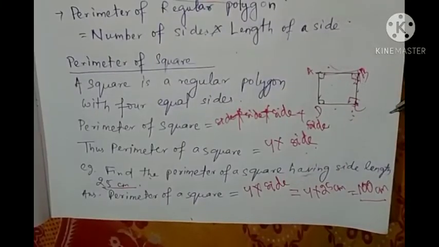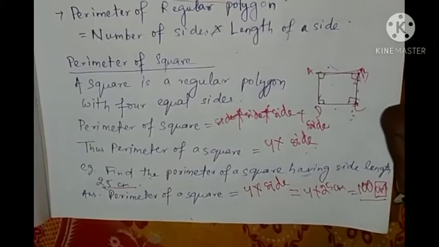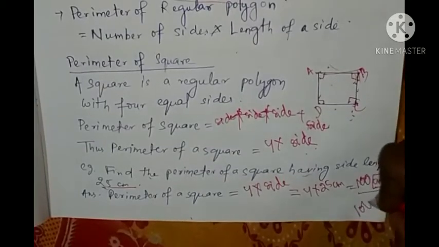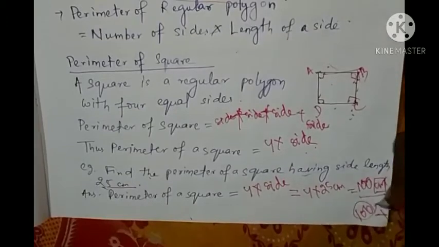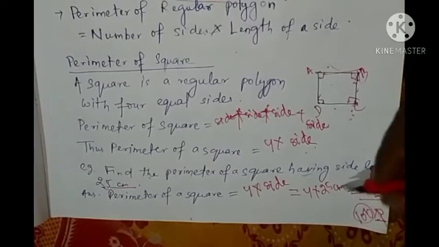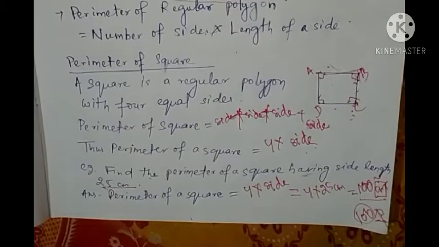So the perimeter of the square having side length 25 centimeter is 100 centimeter. At last, don't forget to write the unit. If you are not writing the unit, if you are writing only 100, that is wrong, you will get 0. So don't forget to write the unit always, at least at the end of your operations. Okay.